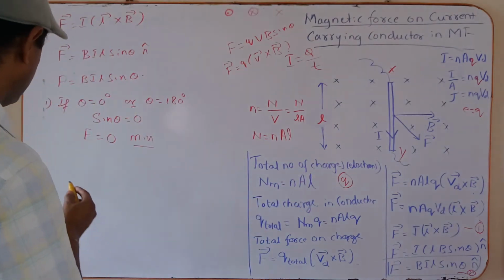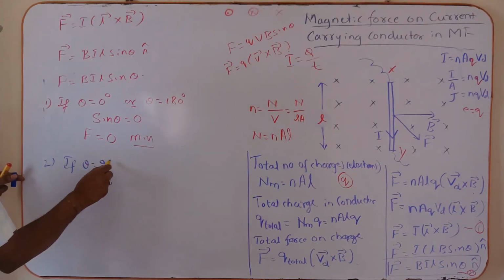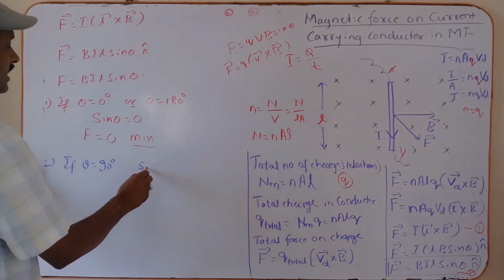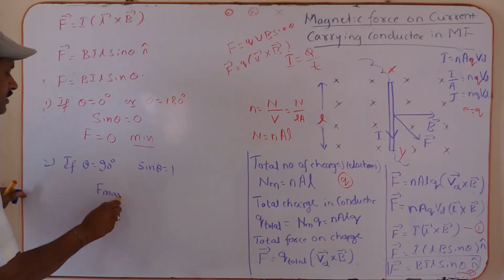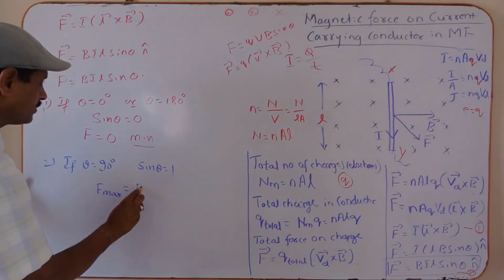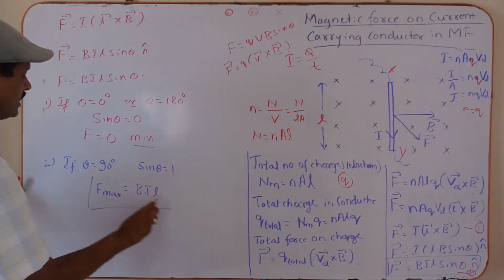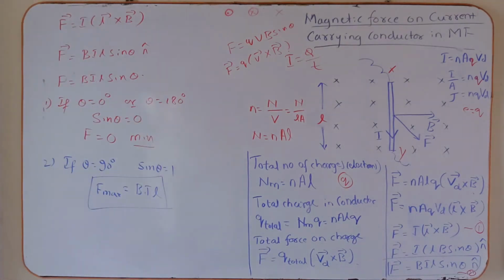Yes. Second one, if theta is equal to 90 degree, at that time, sin theta is equal to what? 1. The maximum force acts on that conductor, F max is equal to B into I into L. This is the expression for the maximum magnetic force acting on a current carrying conductor when placed in the magnetic field. It is the condition. What happens when theta is equal to 0? What happens when theta is equal to 180 degree, theta equal to 90 degree? All these things. Okay. Thank you.